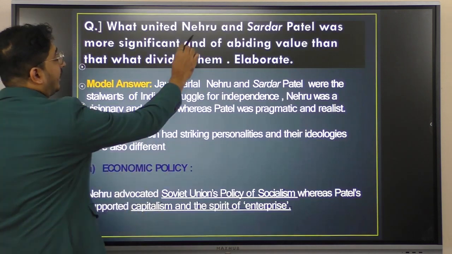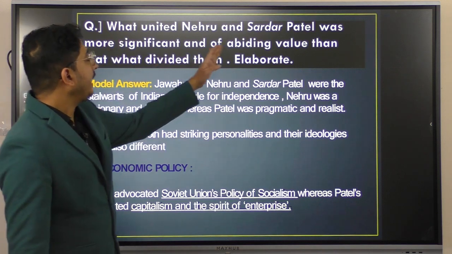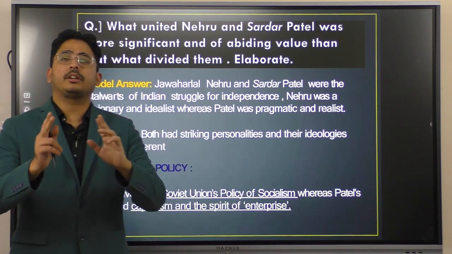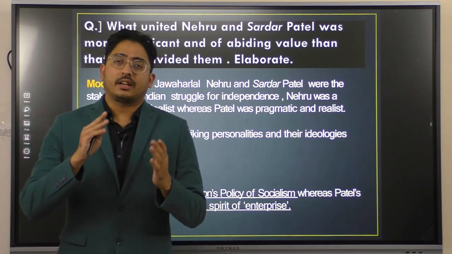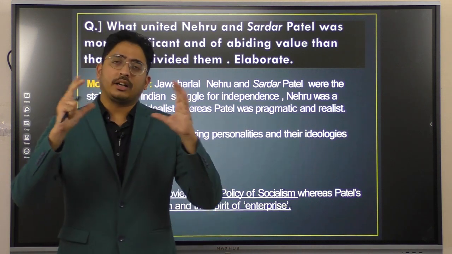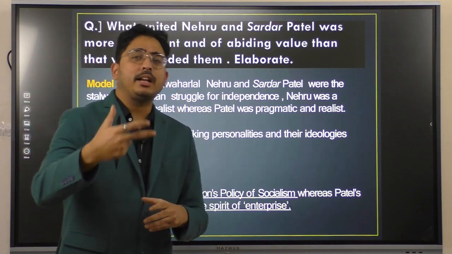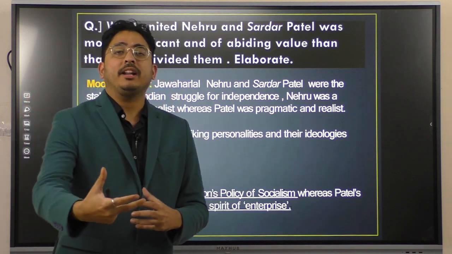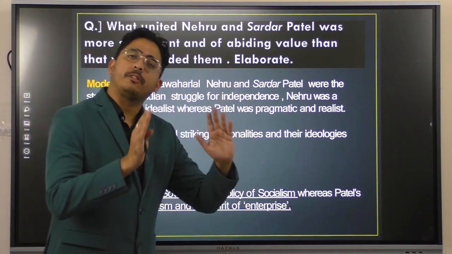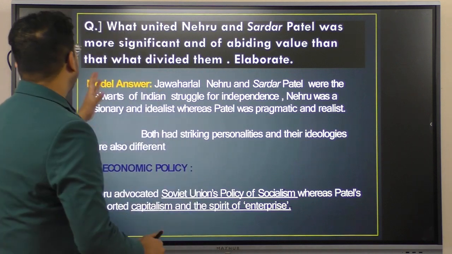What united Nehru and Sardar Patel was more significant and of abiding value than what divided them. So the question is on the difference between Sardar Vallabhbhai Patel and Jawaharlal Nehru. It is about what differences they had and what similarity they had. The similarity was of more abiding value than the differences. So we have to write the differences and the similarity between their ideologies. Here we'll start the answer.